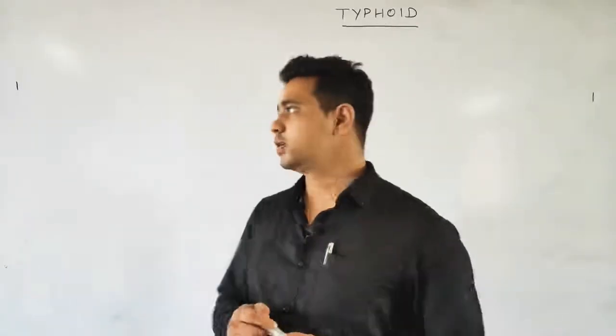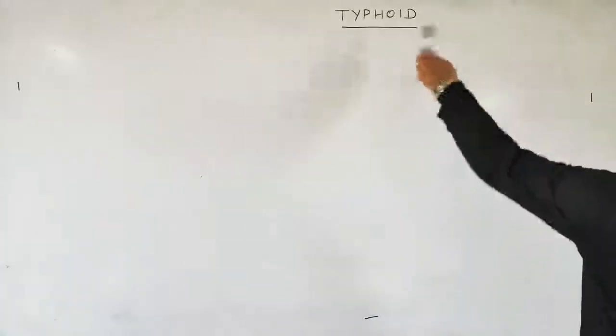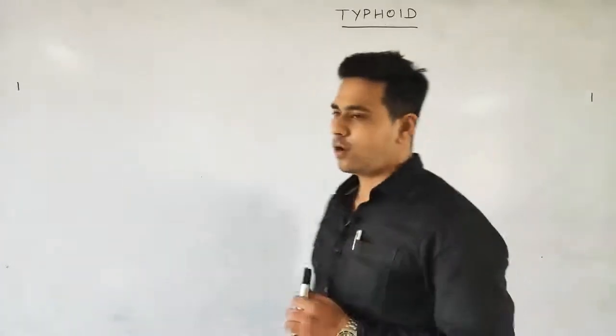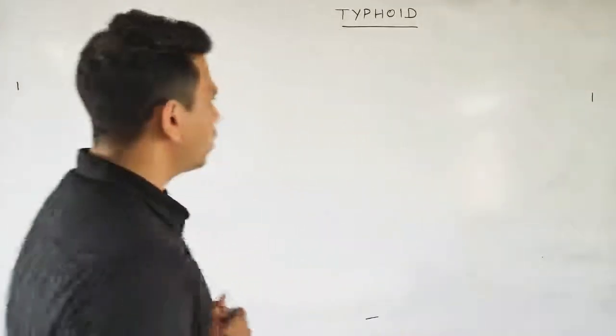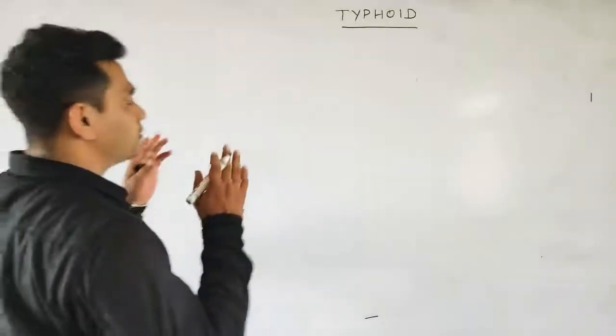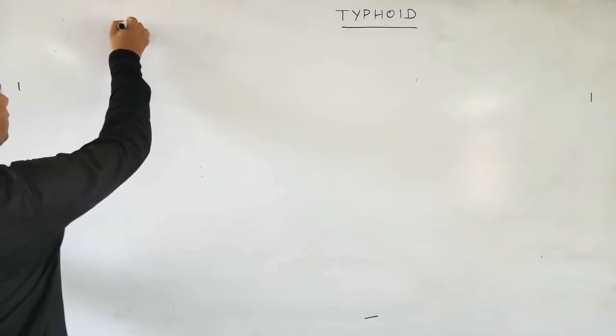Next we will discuss another disease, that is your typhoid. Okay, typhoid is a disease which is caused by a rod-like gram-negative bacteria, so called Salmonella typhi.